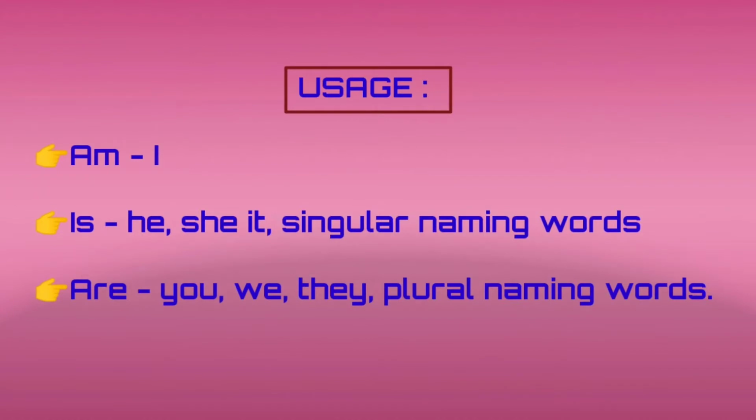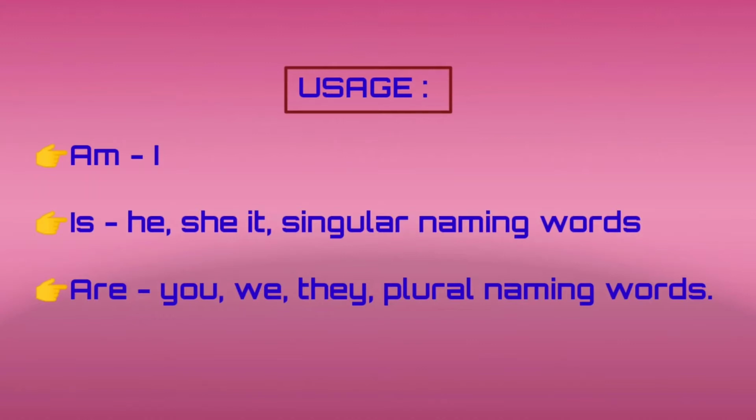See here, we always use am with I. And then we always use is with he, she, it and singular naming words. What are singular naming words? Yes, we can call them singular nouns. Now tell me, what is a singular noun? Yes, a singular noun refers to one person, one place, one animal or one thing. Okay, we can simply say only one.